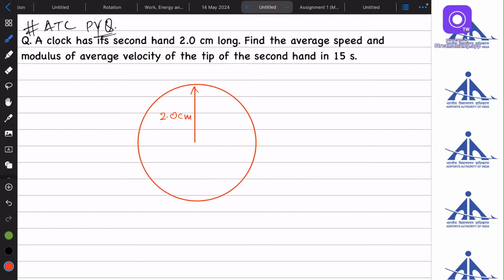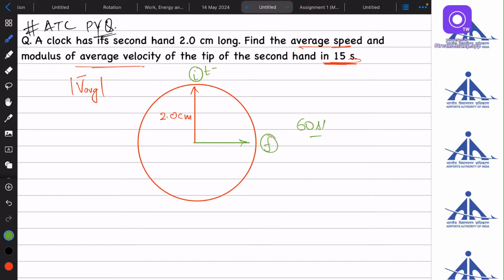We have to find the average speed and the modulus of average velocity, means whatever be the average velocity, I want to give the answer in positive value, in 15 seconds. So we know that a second hand completes one complete revolution in 60 seconds. So in 15 seconds it will reach from the initial point to here. So this is the initial position of the second hand, and this is the final position.